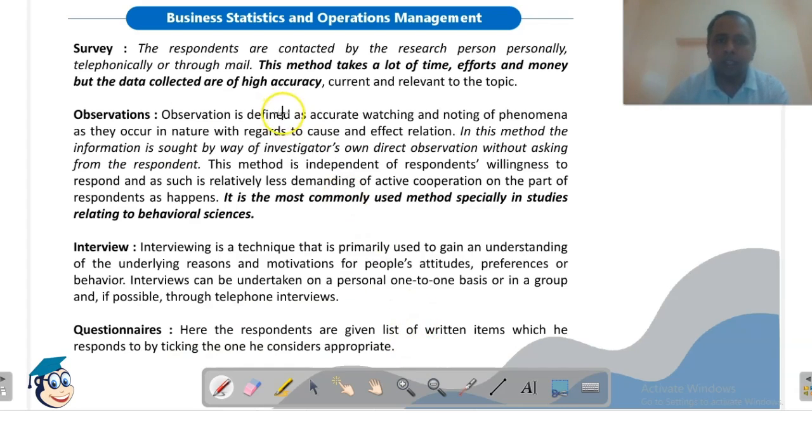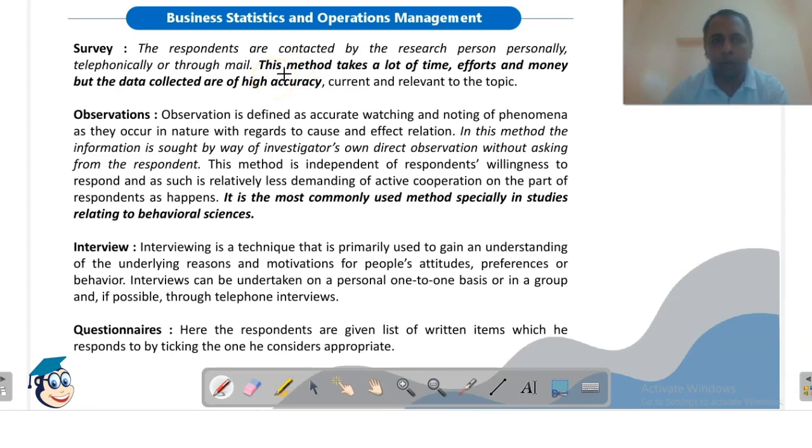Survey. In a survey, the respondents, meaning the persons whom we are contacting to collect the information, are contacted by the researcher personally, one by one. The researcher may contact them personally or telephonically or through mail. The researcher can put the concerned questions in front of the respondents and they will answer these questions.